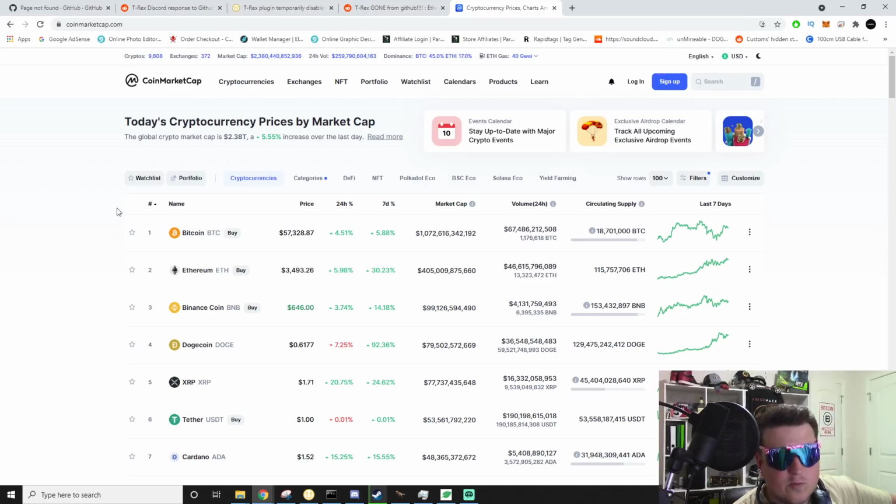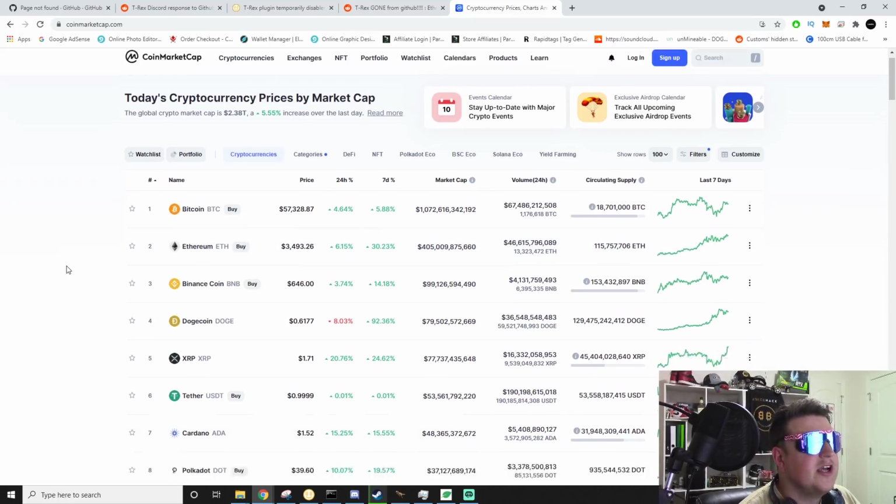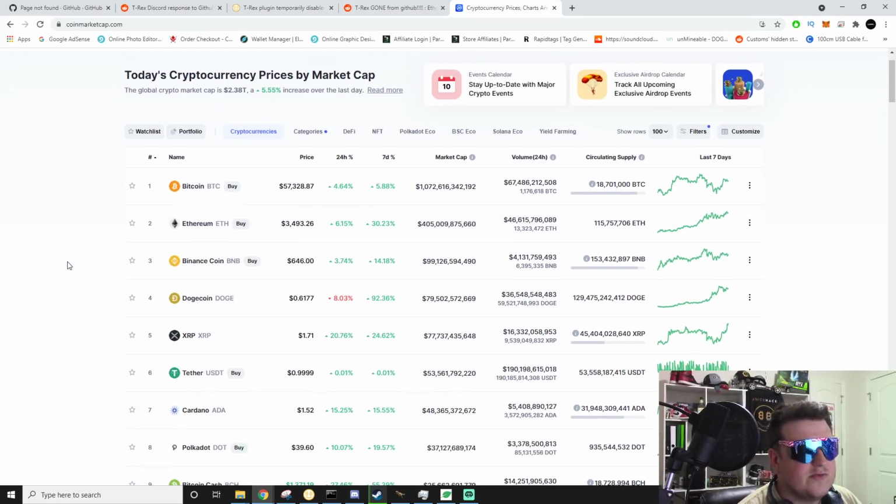But as of right now, it's 12 a.m. on May 6th. Wow, it's already chugging along. Bitcoin is $57,328. Ethereum's right behind it at $3,493. In third place, Binance Coin, BNB. Man, this coin has been doing crazy stuff. $645. Would not have believed that would be up there a year ago, 6 months ago.